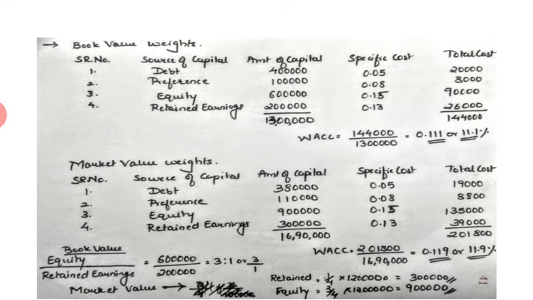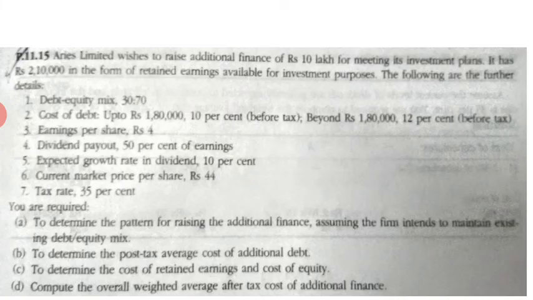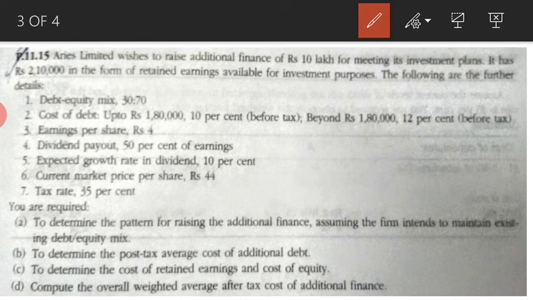I hope you're clear with this problem first of all, so that we can go ahead with the next problem. The next problem is a bit not clear. If you see the printing, it's not clear, but it's from Financial Management by Khan and Jain, and it's problem number 11.15. So if you are unable to read it from this video, you can refer to the textbook, problem number 11.15. I'll just read out the problem for you.